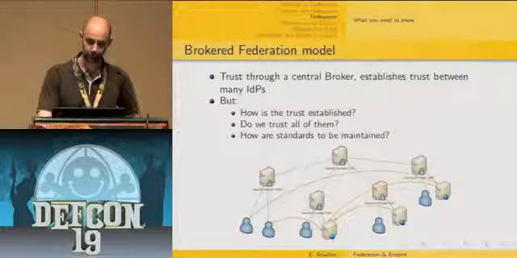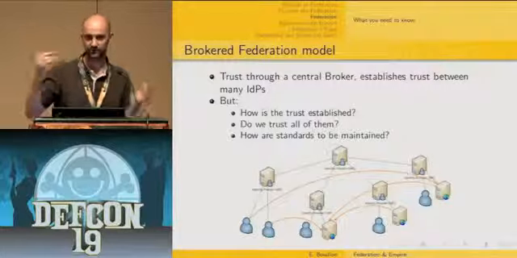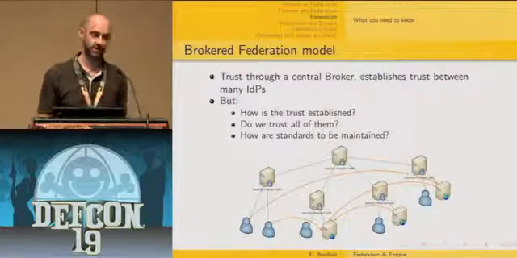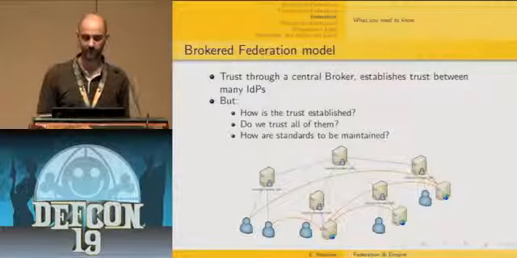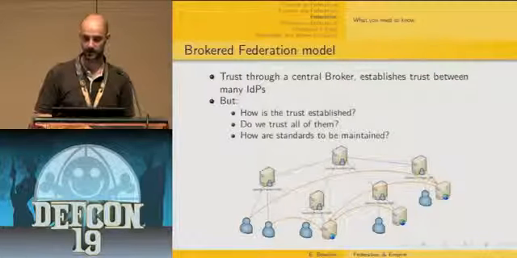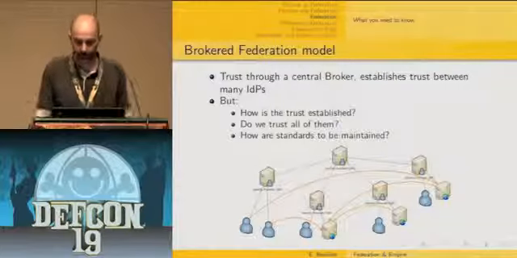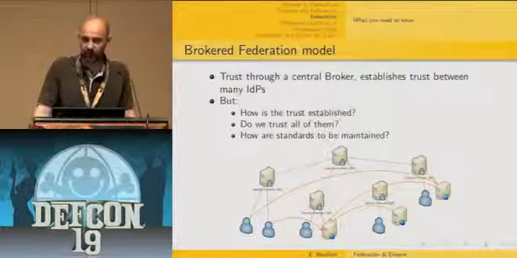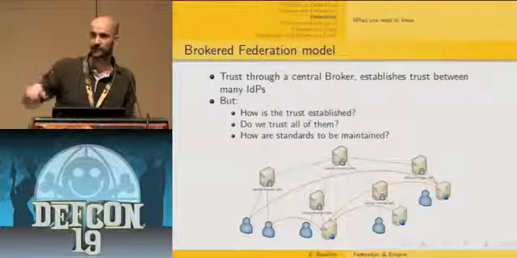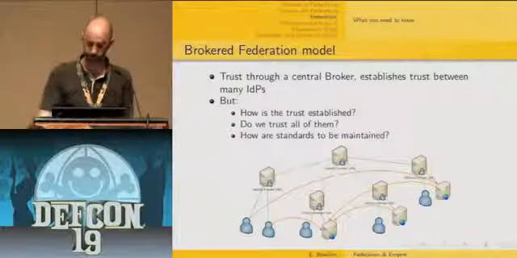Just to be complete, I've just introduced the simplest use case, but there are more complex architectures supported by the standard and the specification, typically what they call the brokered federations model, which is when you have a centralized identity provider which is trusted by many others.